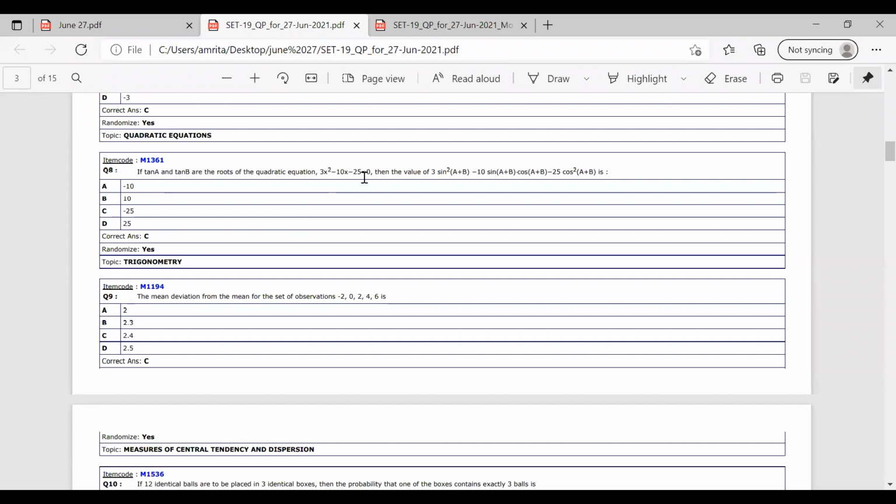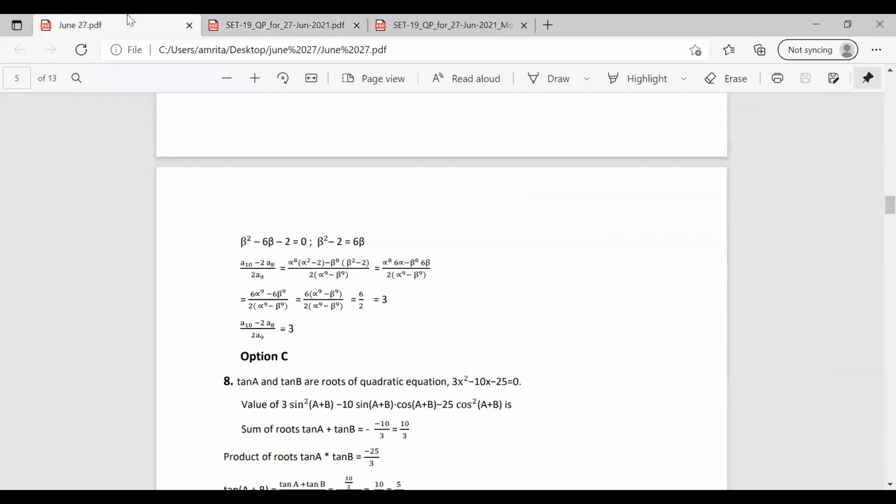So we have a quadratic equation given, 3x square minus 10x minus 25, and tan A and tan B are the roots of this equation. We have to find 3 into sine square of (A plus B) minus 10 into sine (A plus B) into cos (A plus B) minus 25 into cos square of (A plus B). Okay, we have to find the answer for this question as an integer.